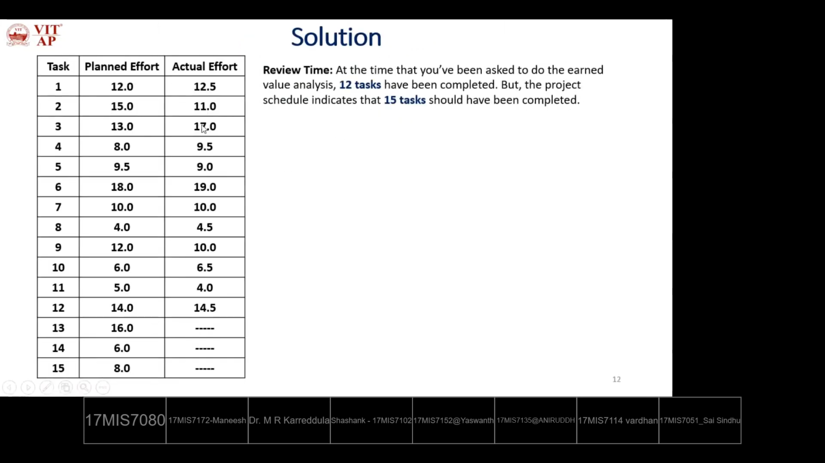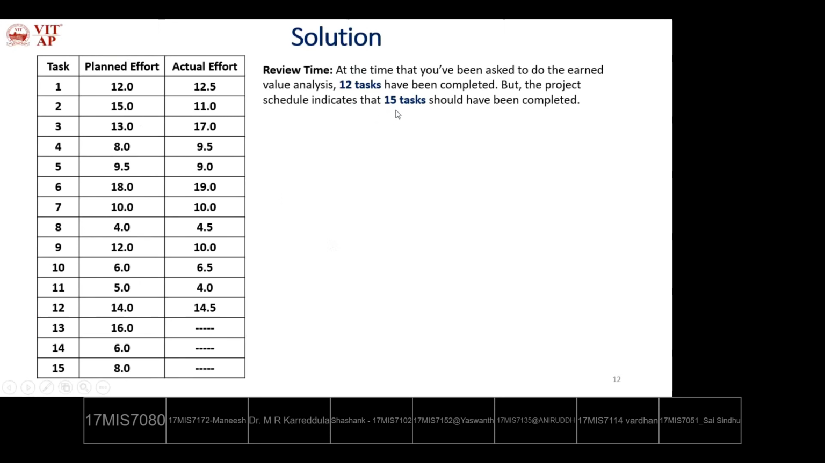So the solution: what is given? 15 tasks and their planned effort and the actual effort implemented. At the time of review, you have been asked to do the earned value analysis. 12 tasks have been completed, but the project schedule indicates 15 tasks have to finish. So what is the budget allotted for these 15 tasks? We need to calculate the BCWS, BCWP, BAC, ACWP, SPI, SV, and so on, all the earned value analysis statistics. So we'll see one by one.